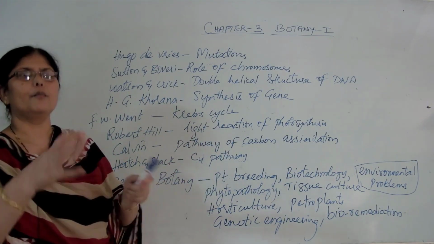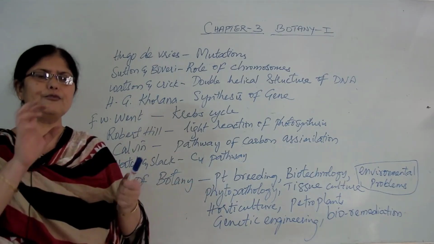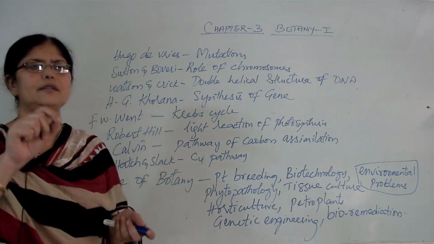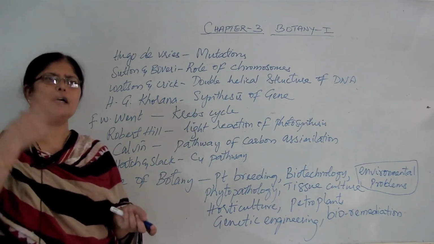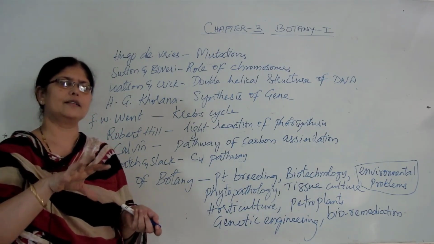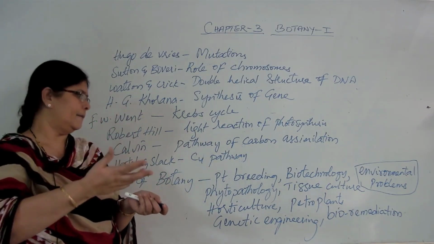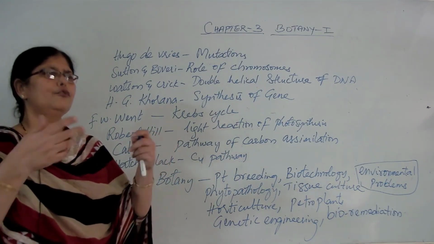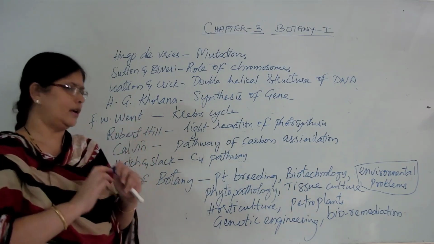That way botany helps. And apart from that, phytopathology: if we know how plants succumb to different kinds of diseases caused by bacteria, viruses, fungi, or any other germs, if we know the pathology of those organisms, then we can control the diseases, and in that way we can increase the yield. Similarly, horticulture is nothing but cultivation of flowering plants for various reasons. So this is also a type of industry in which botany helps.